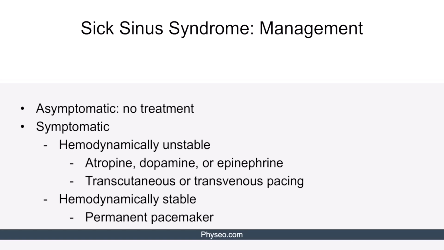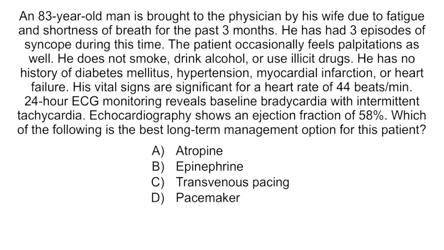Here's a slide reminding us of the management of hemodynamically unstable and stable patients with sick sinus syndrome. Let's discuss why other options are incorrect. Option A, atropine. Option B, epinephrine. And option C, transvenous pacing, are used as the initial stabilizing measures for a hemodynamically unstable patient with sick sinus syndrome. This patient, in contrast, is hemodynamically stable. Additionally, none of these treatment measures serve as a long-term management option. And that concludes our lecture on sinus bradycardia and sick sinus syndrome.